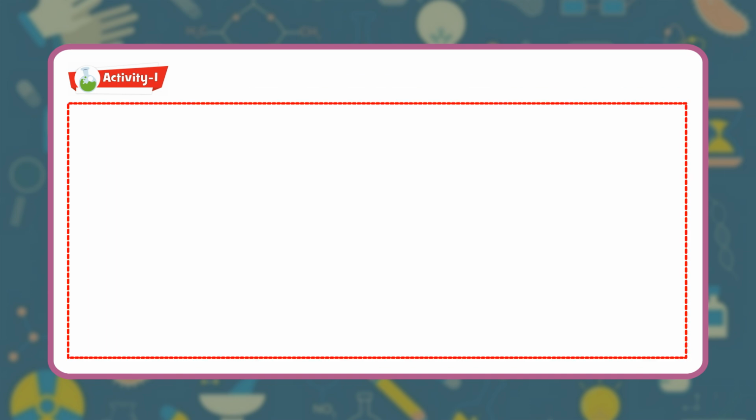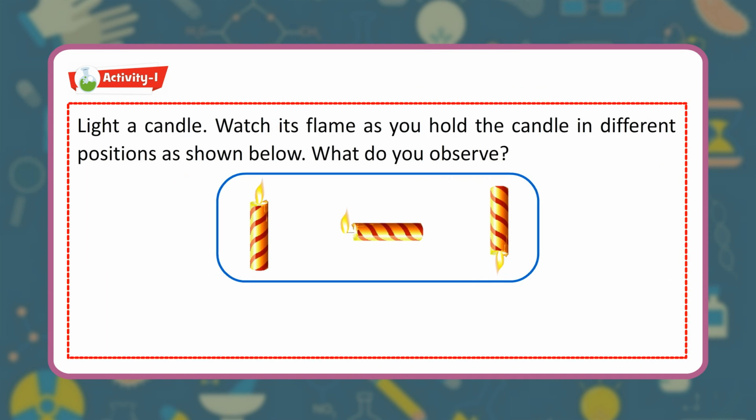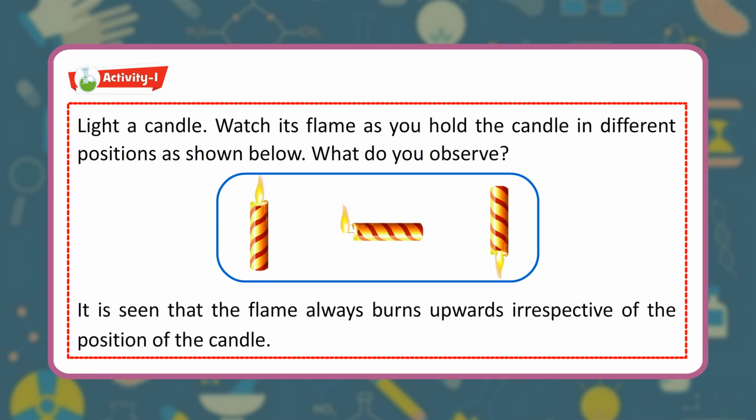Activity 1. Light a candle. Watch its flame as you hold the candle in different positions as shown below. What do you observe? It is seen that the flame always burns upwards irrespective of the position of the candle.